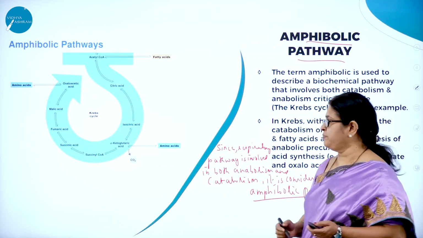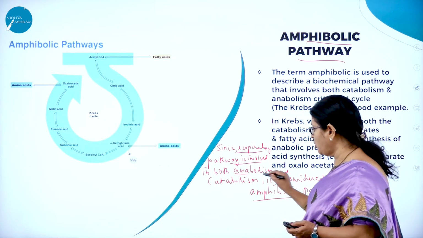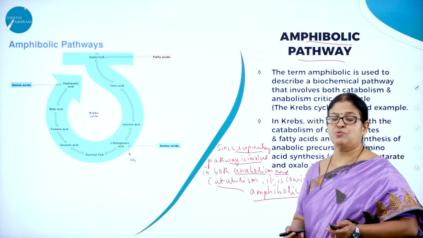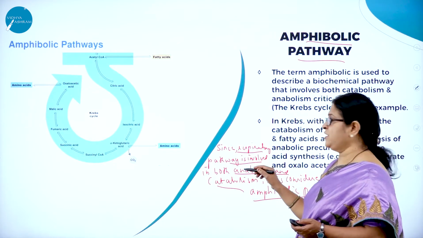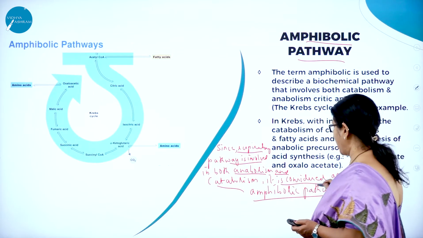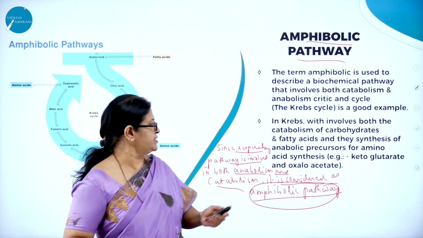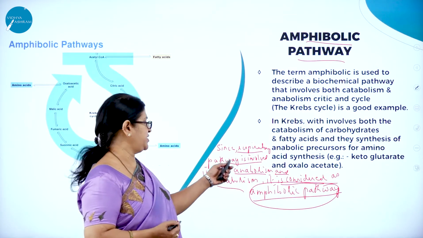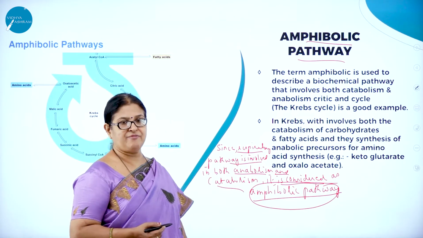What is amphibolic pathway? Since the respiratory pathway is involved in both anabolism and catabolism. What is anabolism? Build-up process. What is catabolism? The destructive process. Since the respiratory pathway is involved in both anabolism and catabolism, it is considered as amphibolic pathway. So what do you mean by amphibolic pathway? Since the respiratory pathway is involved in both anabolism and catabolism, it is considered as amphibolic pathway.